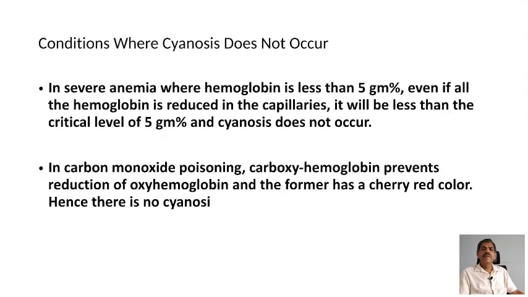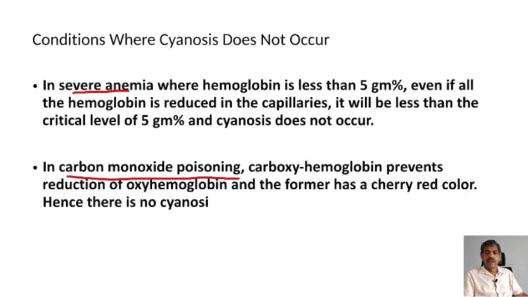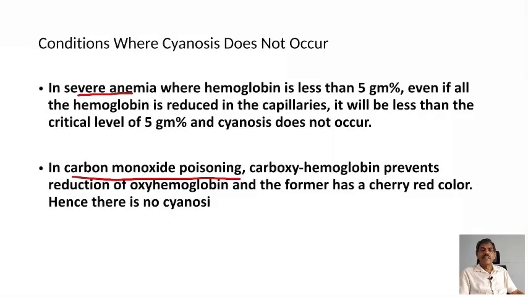methylene blue. Conditions where cyanosis does not occur: in severe anemia, as already mentioned, cyanosis does not occur. But in carbon monoxide poisoning, when the patient is severely hypoxic, the carbon monoxide, that is carboxyhemoglobin, is pink in color, and therefore even in presence of severe hypoxemia, the patient will not develop cyanosis, but the body will look cherry red.